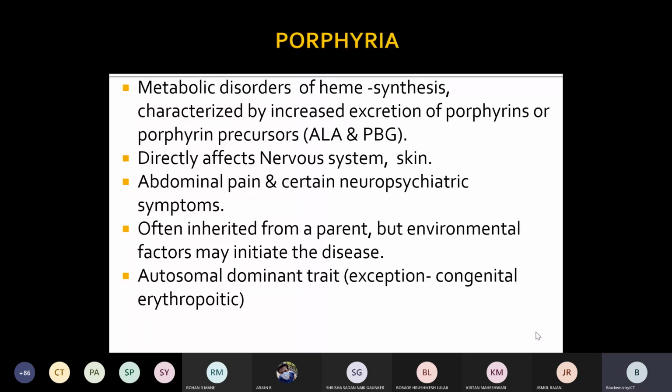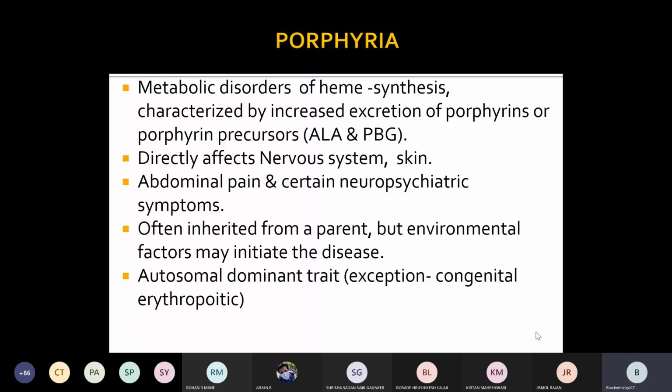Mainly it is characterized by abdominal pain and certain neuropsychiatric symptoms. Most of the porphyrias are often inherited from a parent, but sometimes environmental factors may initiate the disease, right?